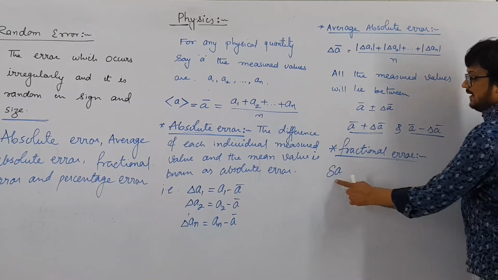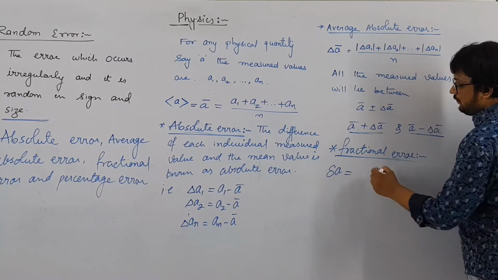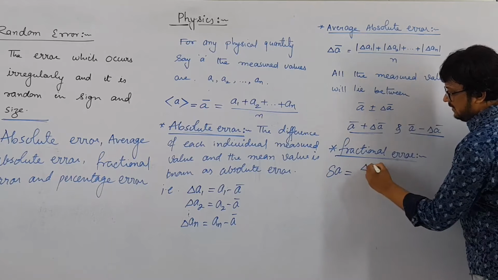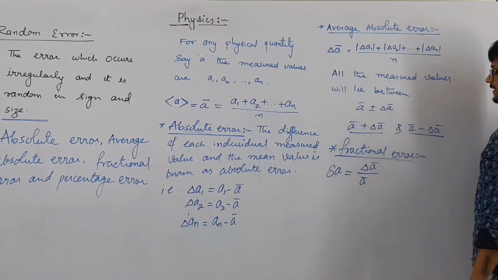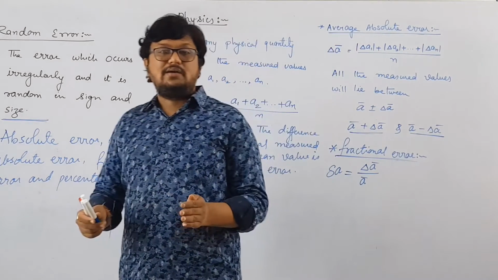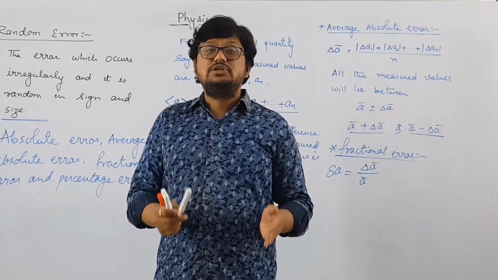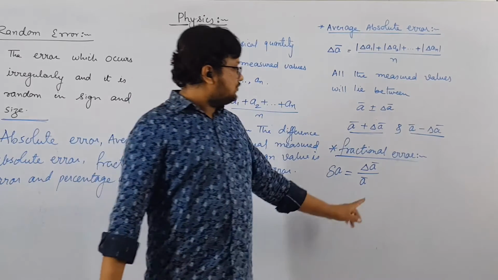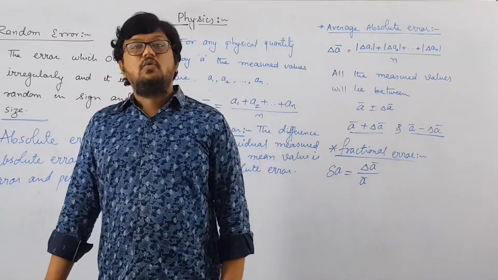So fractional error delta A is defined as the ratio of average absolute error, that is delta A bar, to the mean value. The ratio of average absolute error to the mean value, right, is known as fractional error. So this will be our fractional error. Delta A is equal to delta A bar over A bar.